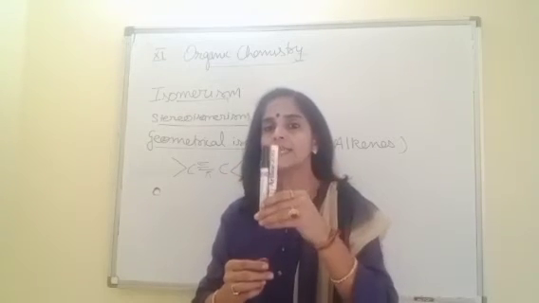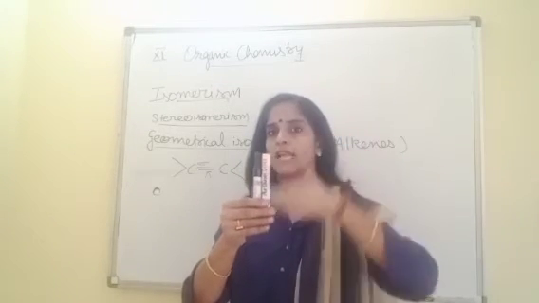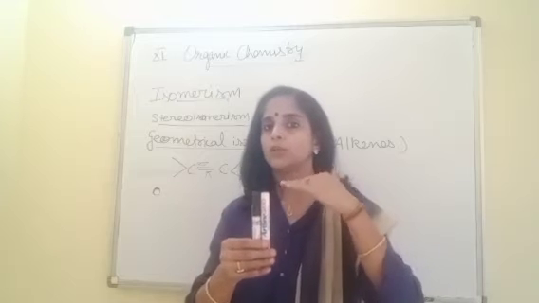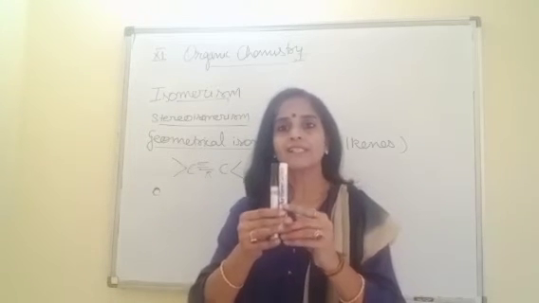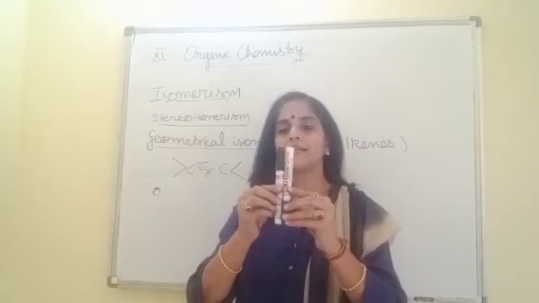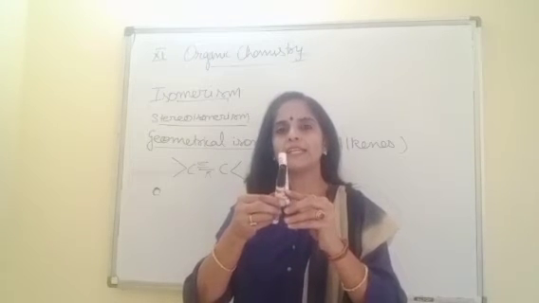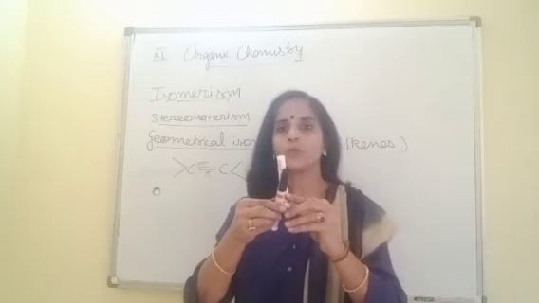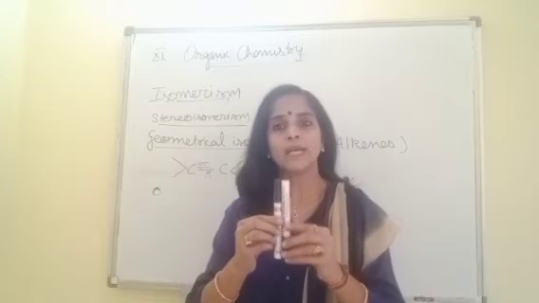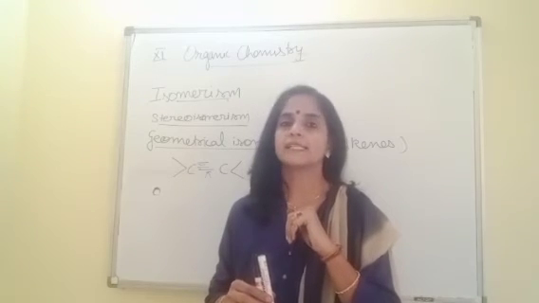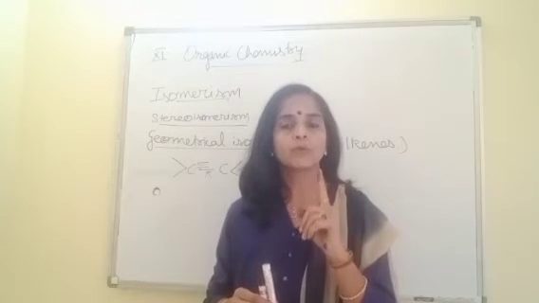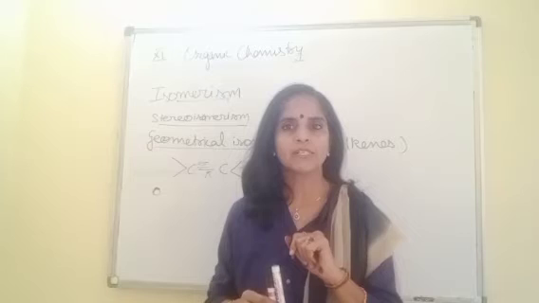Now if sidewise overlapping is there, we cannot rotate them freely. Free rotation is not possible because if you try to rotate one, rupturing of the bond will take place. Right, beta? The bond will break down. So that's why it is said that rotation around a pi bond is restricted.